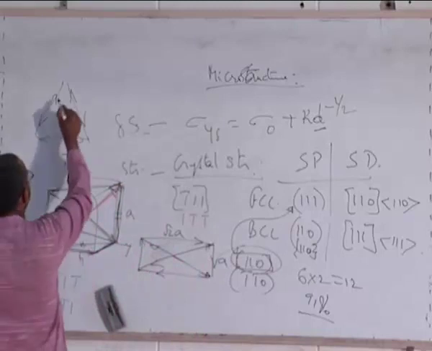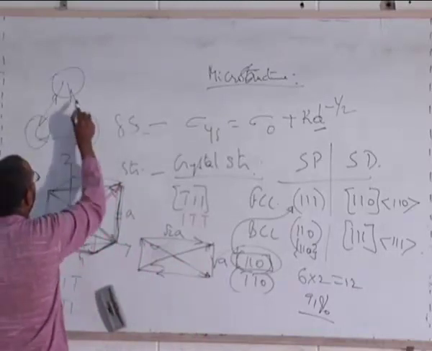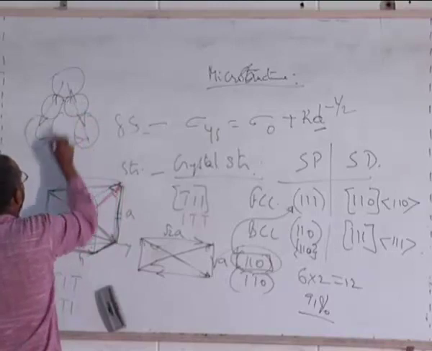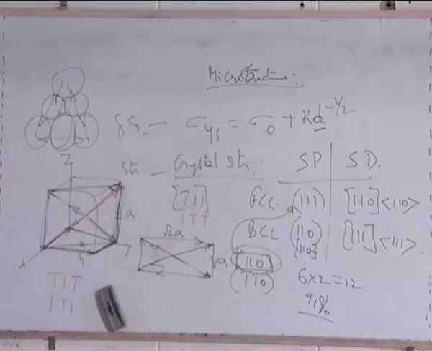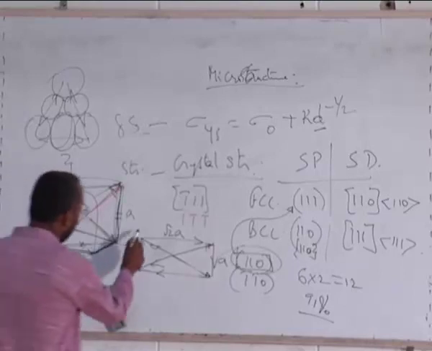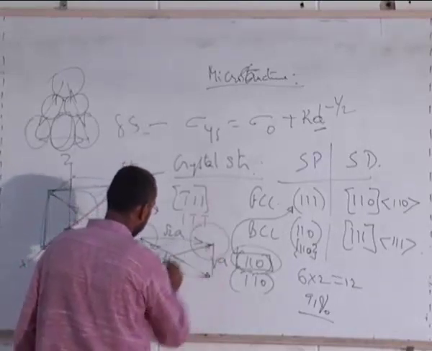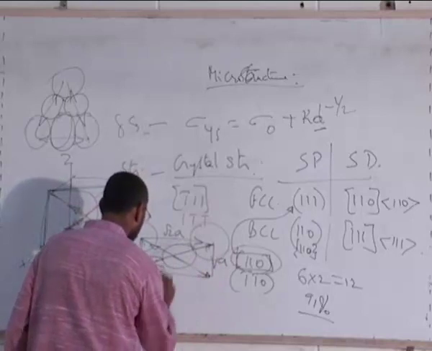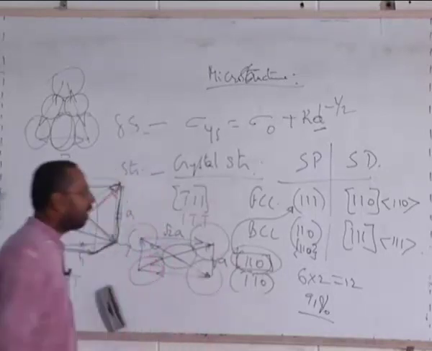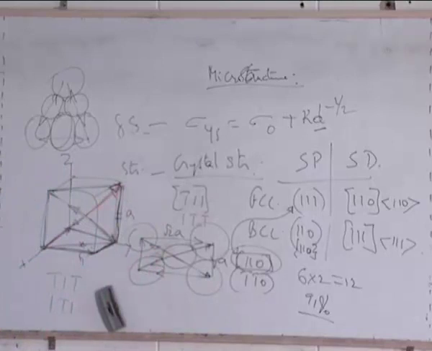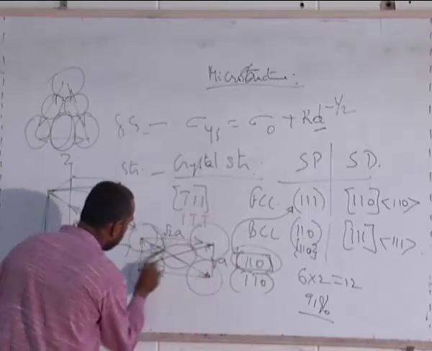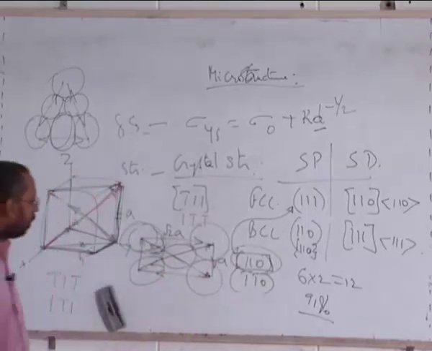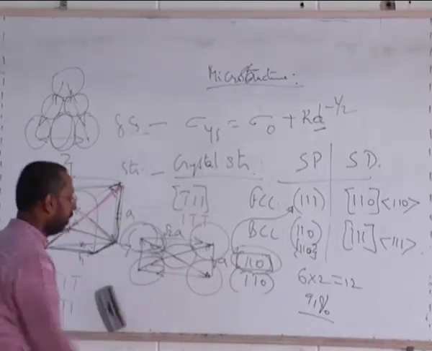This particular plane, if I put atoms at each of these and put atoms here touching each other, all of them are touching each other. This is how this plane is. The face-centered atoms touching each other. Whereas in this, you have atoms here. You have a central atom. This is how this plane is. The central atom is touching the two corner atoms, and this also, obviously, will touch the corner atoms. Only thing is, these two will not touch each other.